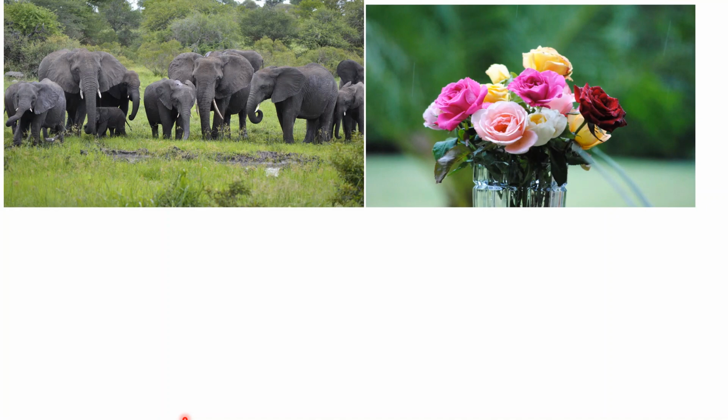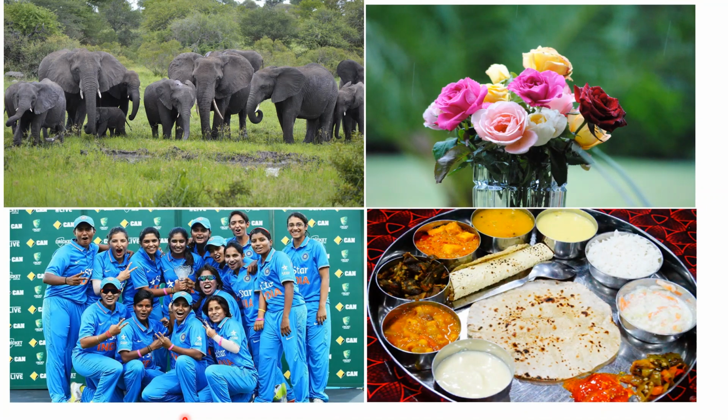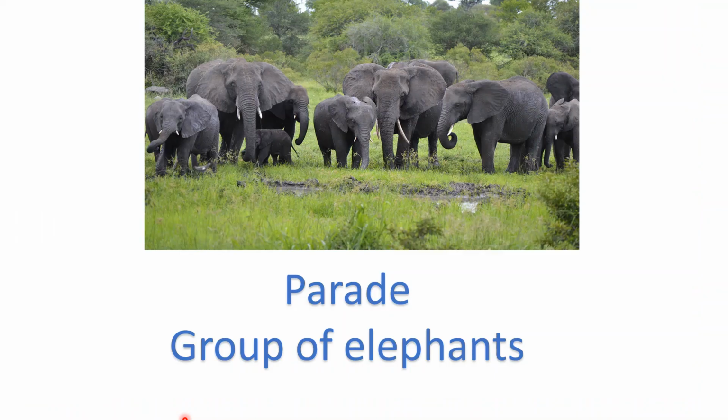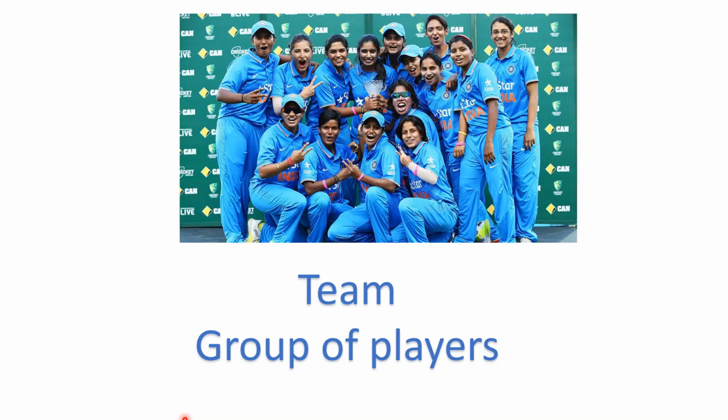Look at these pictures. What do you find common in all these pictures? Yes, all these pictures represent some collection or group. This is a picture of a group of elephants. We call it a parade. This is a picture of a team, which is a group of players.